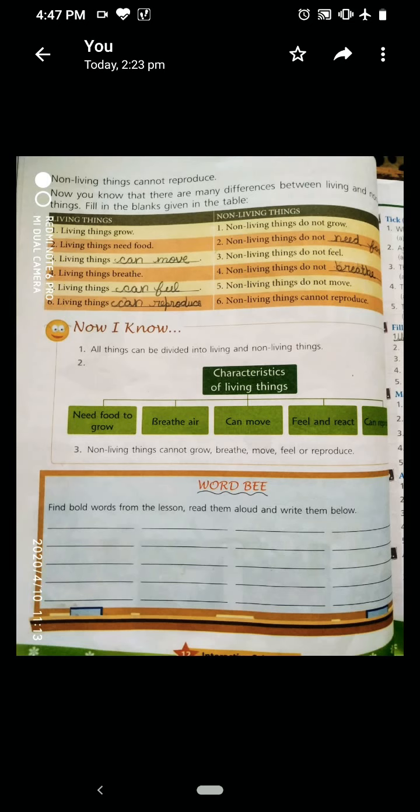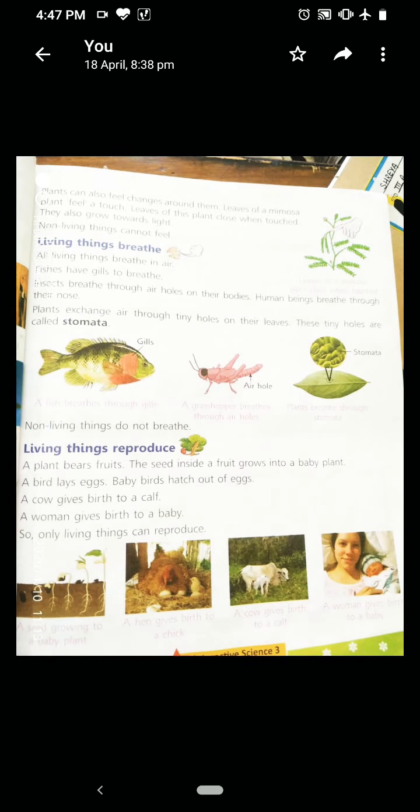Non-living things cannot reproduce. The topic we left was that living things can reproduce and non-living things cannot. A plant bears a fruit. You all see there are plants like mango tree, banana tree, apple tree. So living things can reproduce and plants are living things. The seed inside a fruit grows into a baby plant. When you have seen in your garden, sometimes you put a seed and then it grows, yes or no? So it grows into a plant.